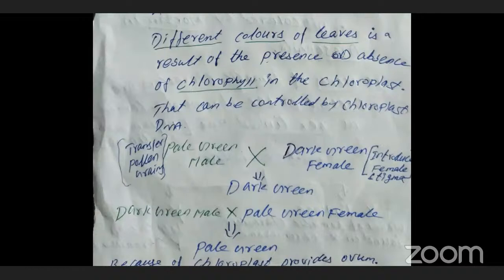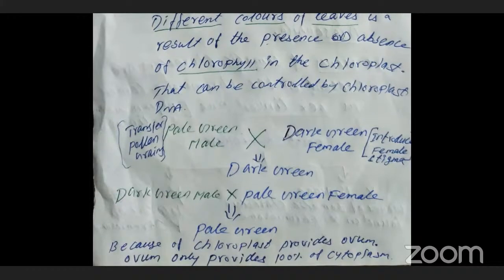The first one, he took pollen grains from a pale green leaf of the 4 o'clock plant. I noted it as male because we are taking the pollen grains.